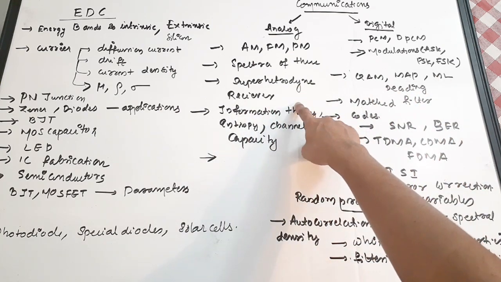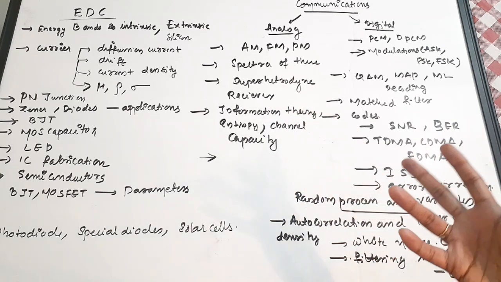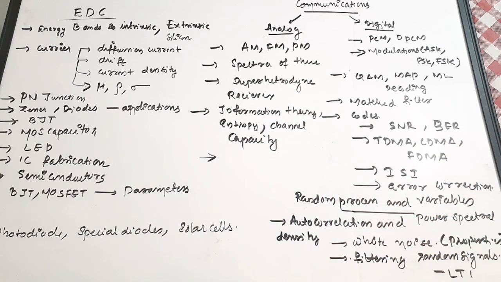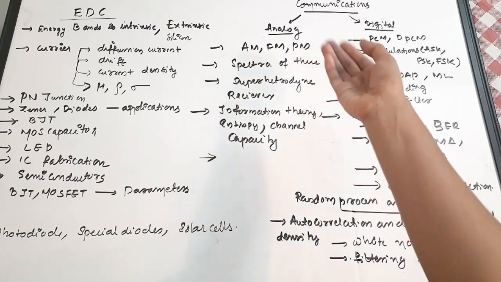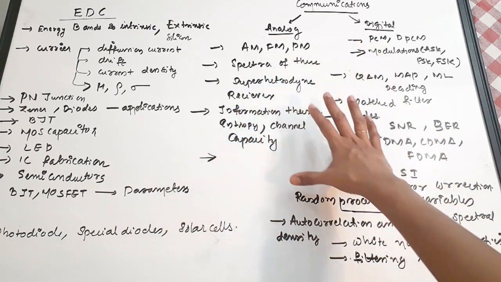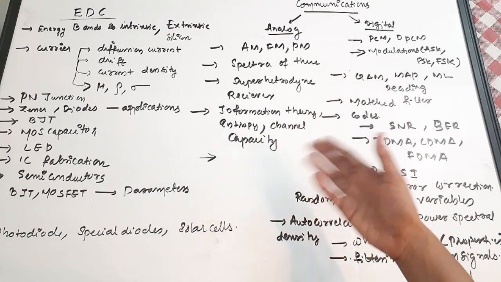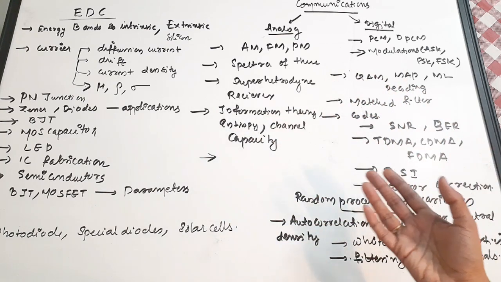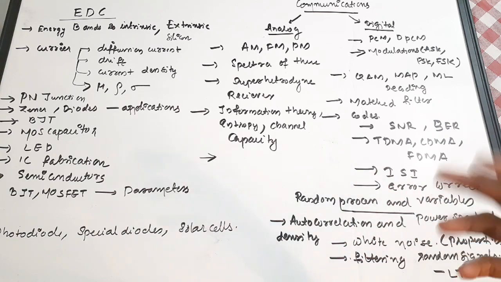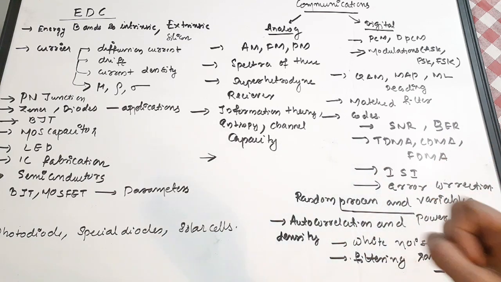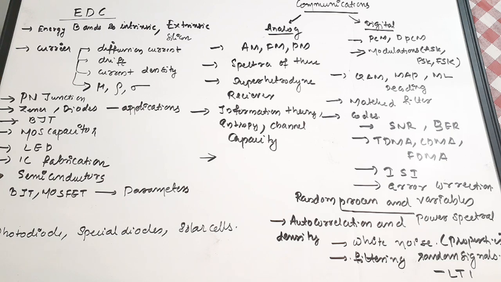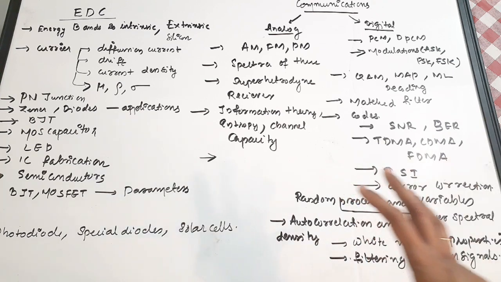There are a lot of questions from these sessions, especially for calculating the local oscillator frequency, the image frequency, or the intermediate frequency. You can find a lot of questions. Then information theory: in the analog area you need to study entropy and channel capacity. Channel capacity is also very important. The Shannon-Hartley theorem is used for finding the channel capacity. Sometimes they ask the theorem itself, or you need to find the bandwidth, the SNR, the capacity, or the maximum data rate. So these are the important areas.